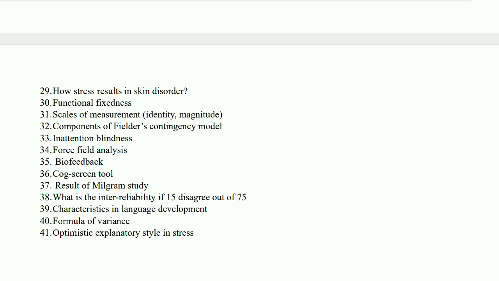Characteristics in language development such as semantics and syntax, then the formula of variance, and optimistic explanatory style in stress. You have to relate it to the external cause, the specific factors, or the global factors. Out of the four options, you have to choose one. These are the only questions that I can recall.